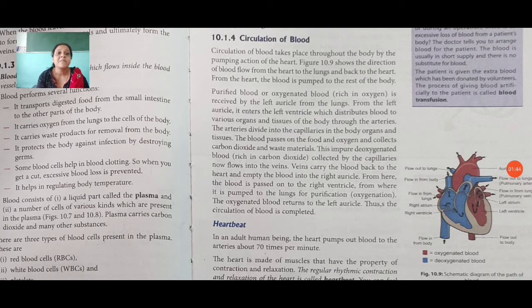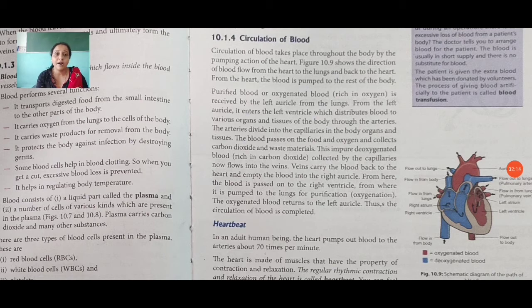From here, the blood is passed on to the right ventricle, from where it is pumped to the lungs for purification. This oxygenated blood returns to the left auricle, thus the circulation of blood is completed. You can see here they have given us the blood circulation line by line. Like this, the whole circulation of blood is done there.